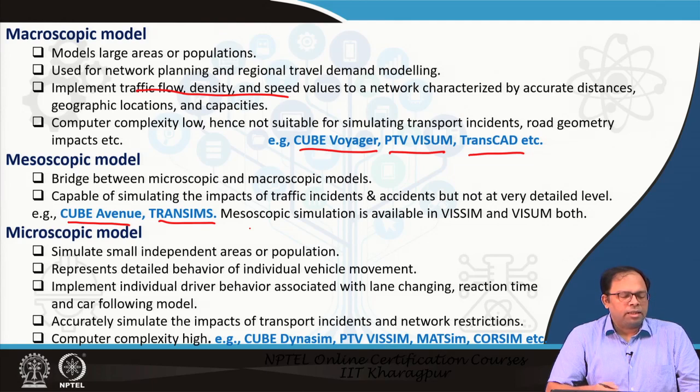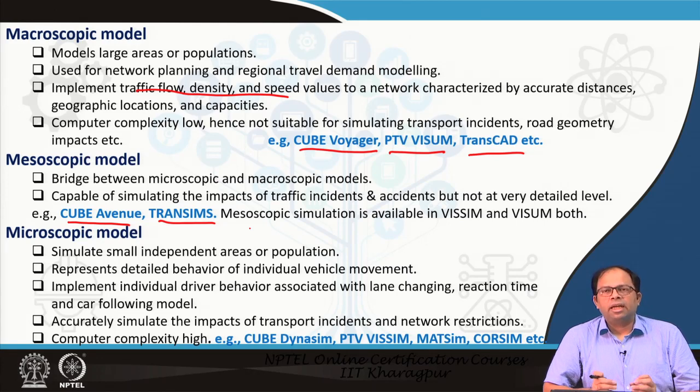So, then comes the microscopic model. There we simulate small independent areas of population. That means we cannot do it for a large city. We take up a CBD or even a smaller area in a CBD, and it represents detailed behavior of individual vehicle movement. So, every vehicle, how it is getting inside the link.